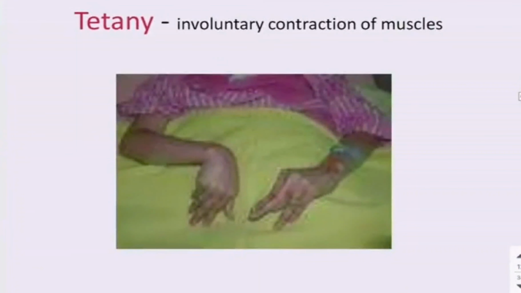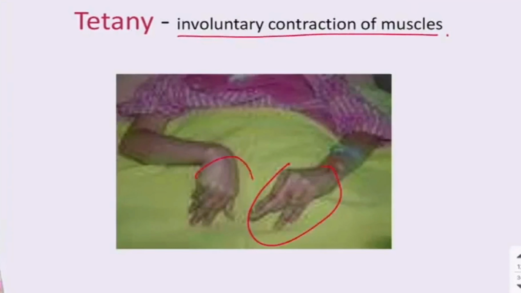This is a picture of tetany. It also occurs because of the deficiency of calcium. It is an involuntary contraction of the muscles. So you can see the twisting movement of the hands. It occurs because of the involuntary contraction of the muscles in the extremities.